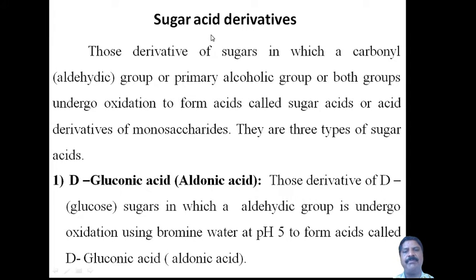Now what is meant by acid derivatives of sugar or sugar acid derivatives? It is also called a sugar acid derivative or acid derivative of sugar.